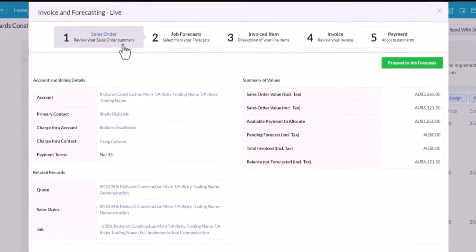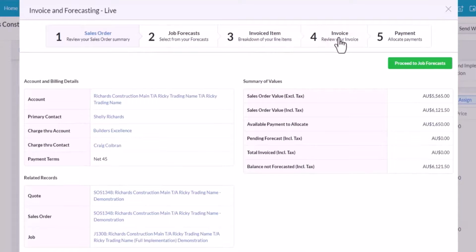As you can see, this widget has a wizard across the top to guide you through the process. Here I can see the sales order value, including and excluding tax. I can see here if there are any credits, overpayments or prepayments that I can use to allocate towards the forecast or invoice payments. I can see nothing has been forecasted on this sales order yet, and no profit and loss invoices have been raised. The balance still to forecast is the same as the sales order value.